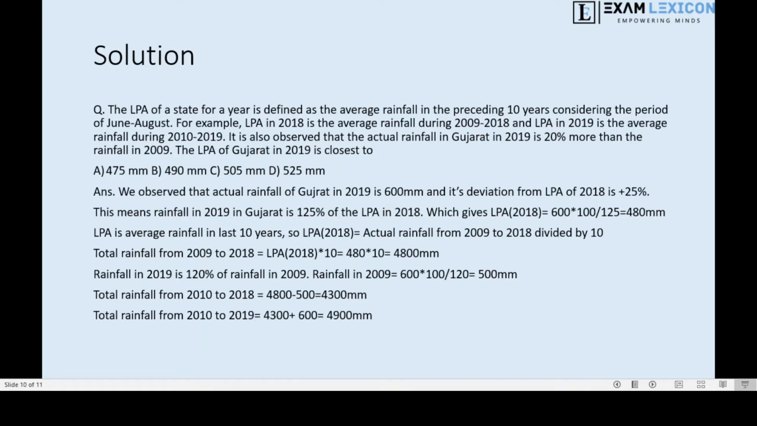Now if we just add the 2019 rainfall to this figure, we'll get 4300 plus 600 is equal to 4900, and to get the LPA for these 10 years we just have to divide it by 10, which gives it to be 490. Hence our answer is 490. So our answer is option B.